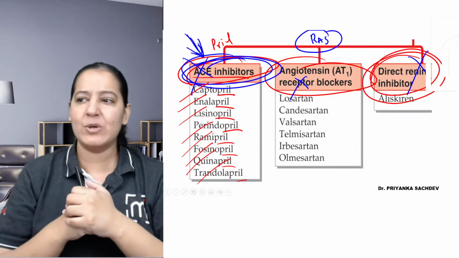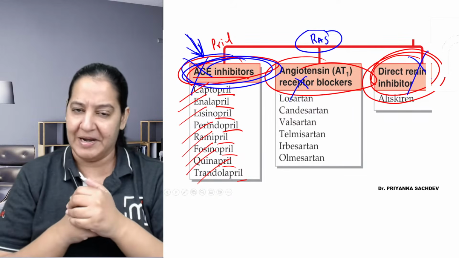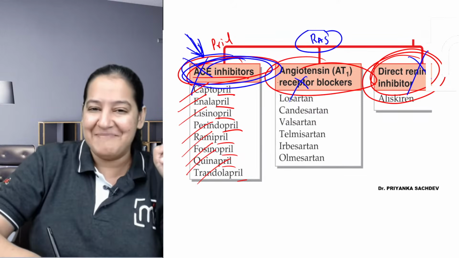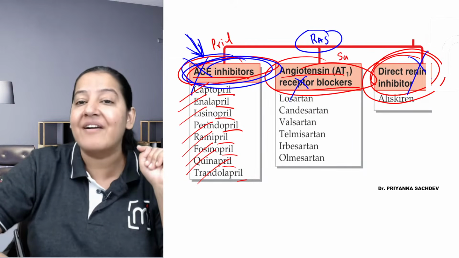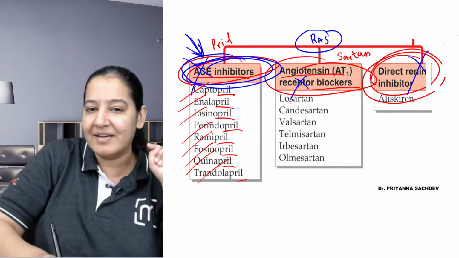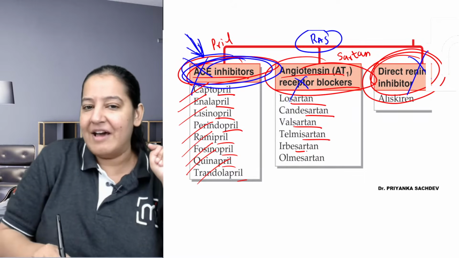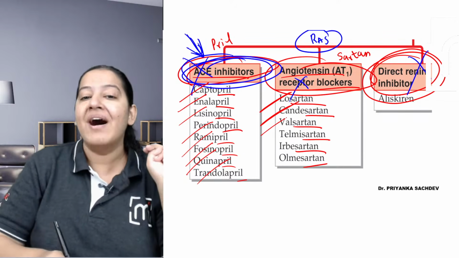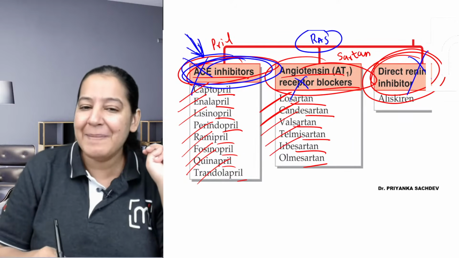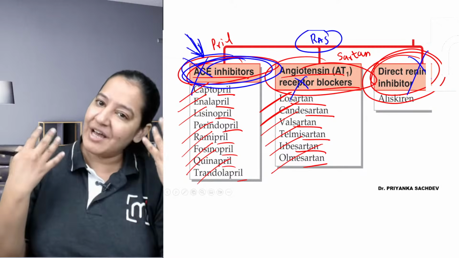For MCQs, it's okay. You can identify with the suffix, the Pril. Coming on ARBs. In the ARBs, the suffix is Sartan. See the Sartan everywhere. So let me read the drugs: Losartan, Candesartan, Valsartan, Telmisartan, Irbesartan, Olmesartan. So the suffix is Sartan.